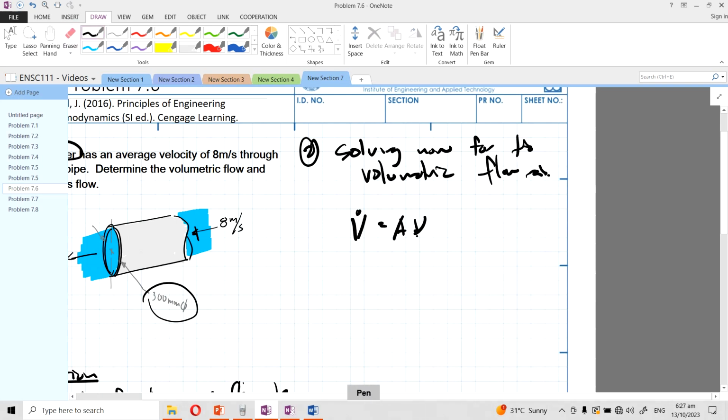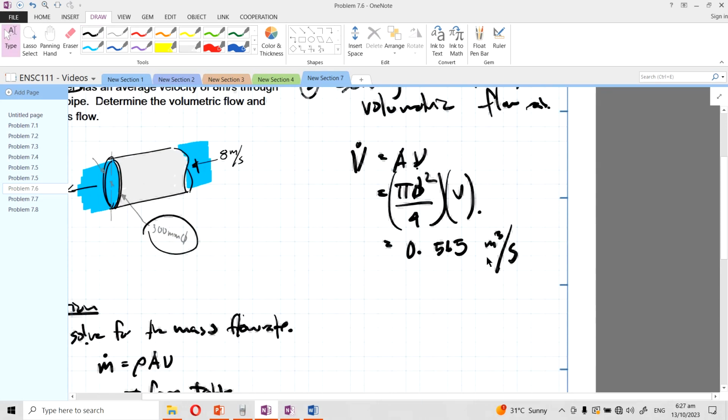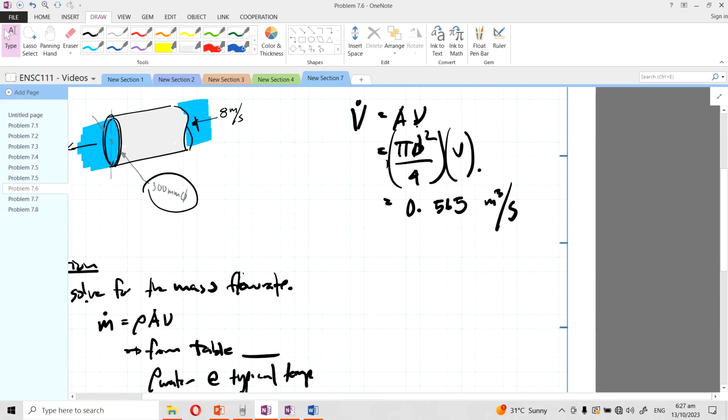Area is pi d squared over 4, times this velocity. If you substitute the values, what you get here is 0.565 cubic meters per second.